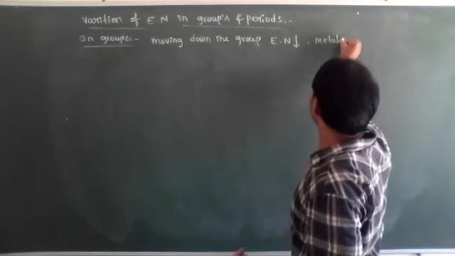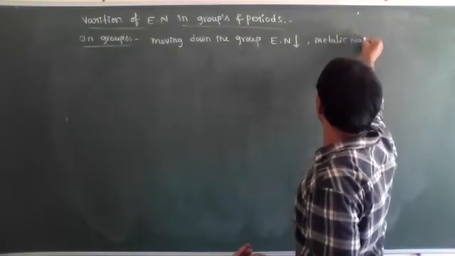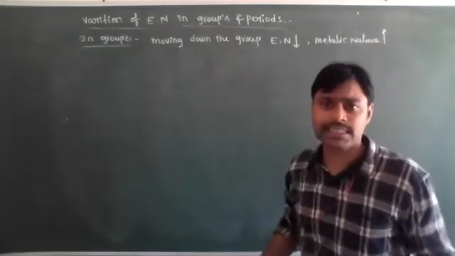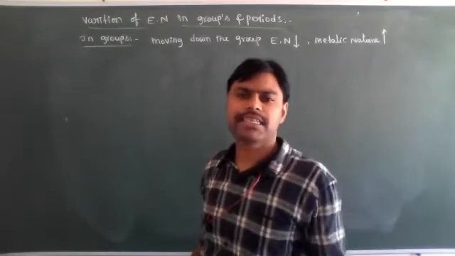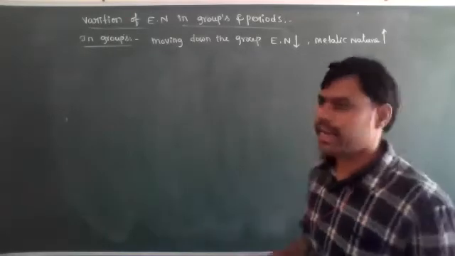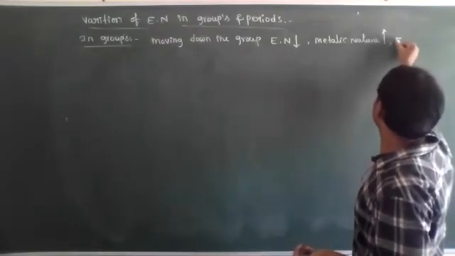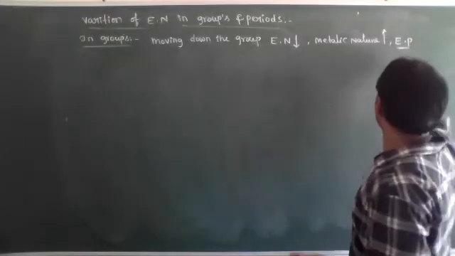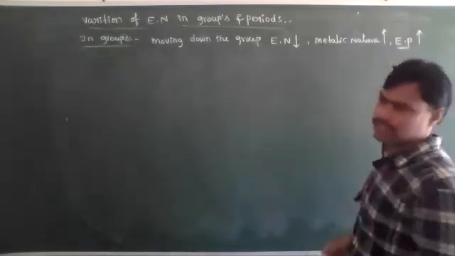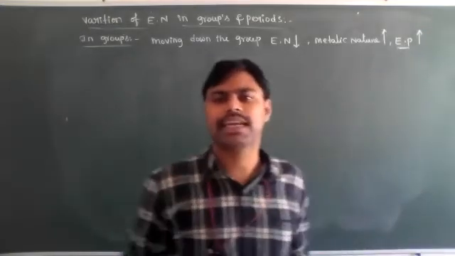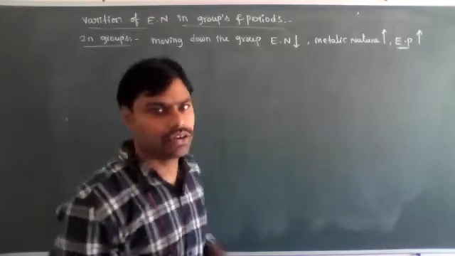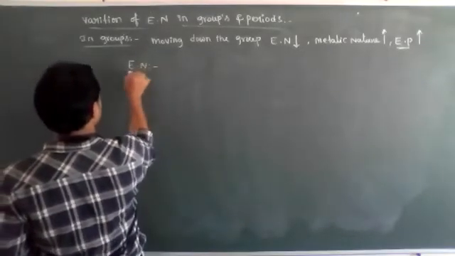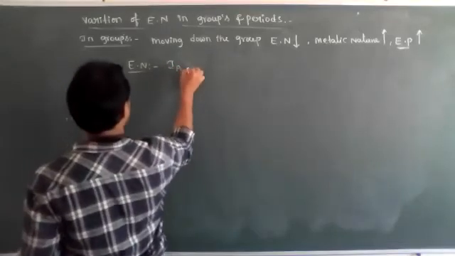If electronegativity is decreasing, it means metallic nature increases and basic nature increases, and electropositivity, EP means electropositivity, increases. Electronegativity decreases means electropositive character increases. So the electronegativity order in first A group elements.